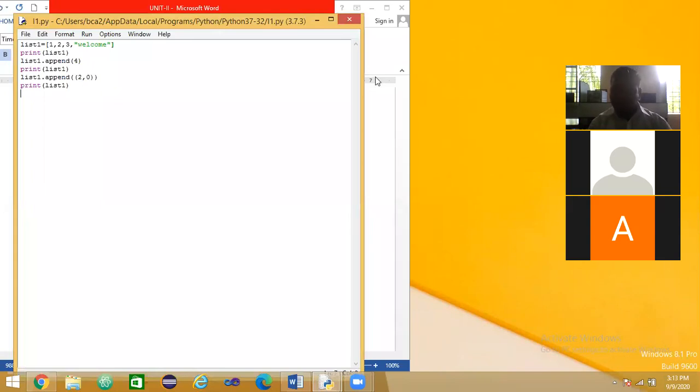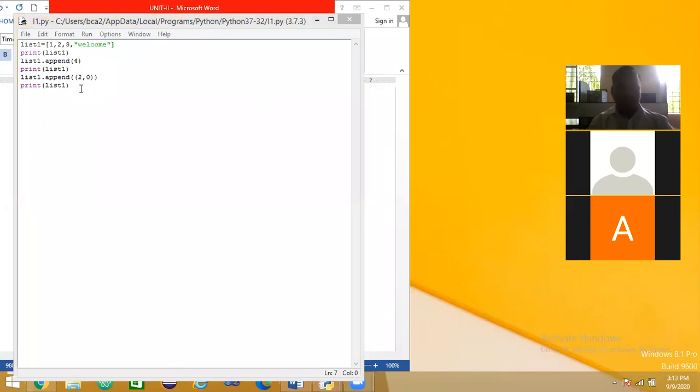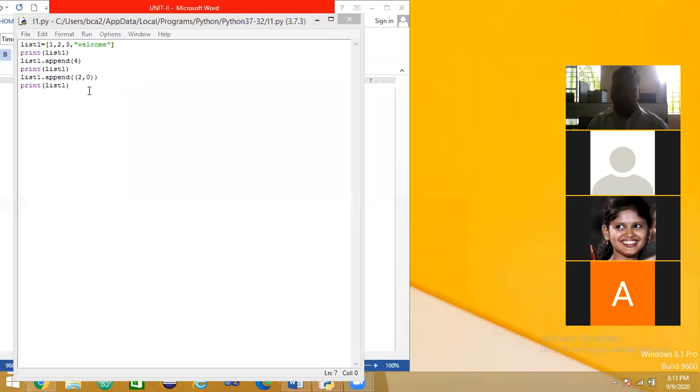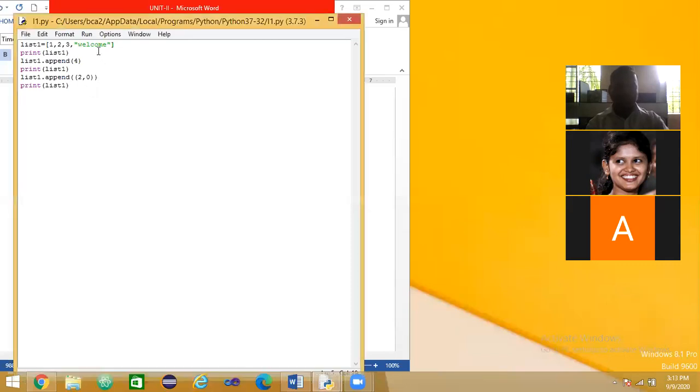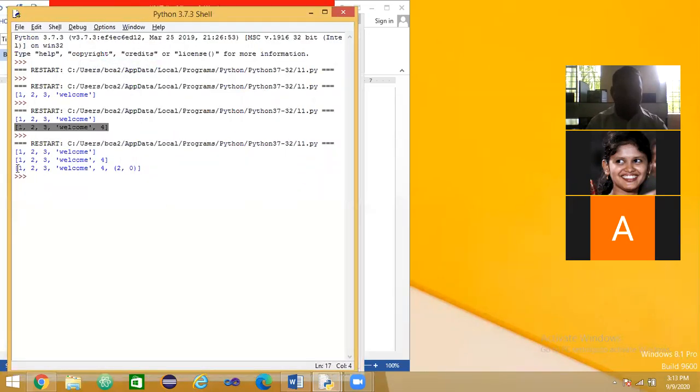Then tell me what is the output? What is the output of the third print statement? Anybody? 1, 2, 3, welcome, 4, and 2, 0 last, with parentheses. Okay, good. See here, the third output is 1, 2, 3, welcome, 4 and 2, 3. So we are adding the data into the list using the append function.